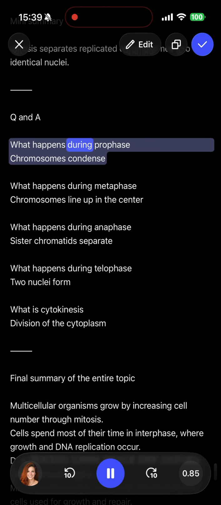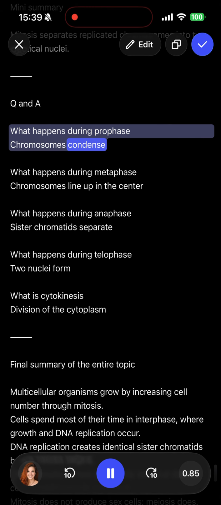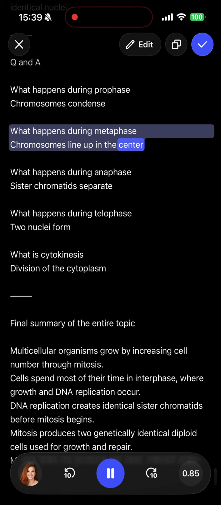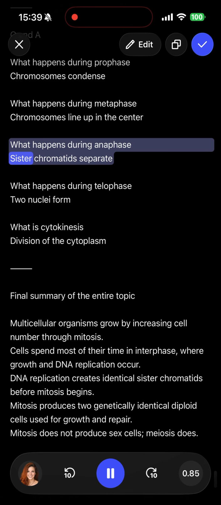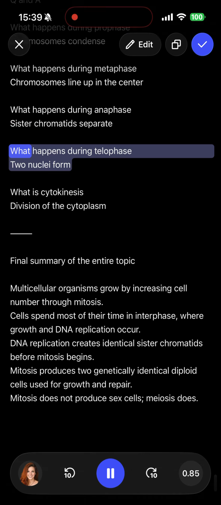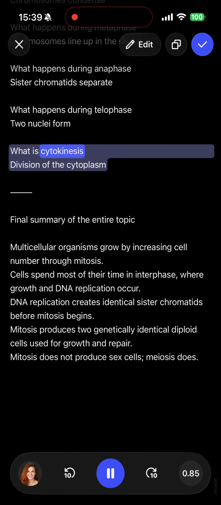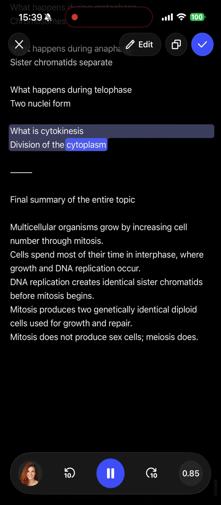Q and A. What happens during prophase? Chromosomes condense. What happens during metaphase? Chromosomes line up in the center. What happens during anaphase? Sister chromatids separate. What happens during telophase? 2 nuclei form. What is cytokinesis? Division of the cytoplasm.